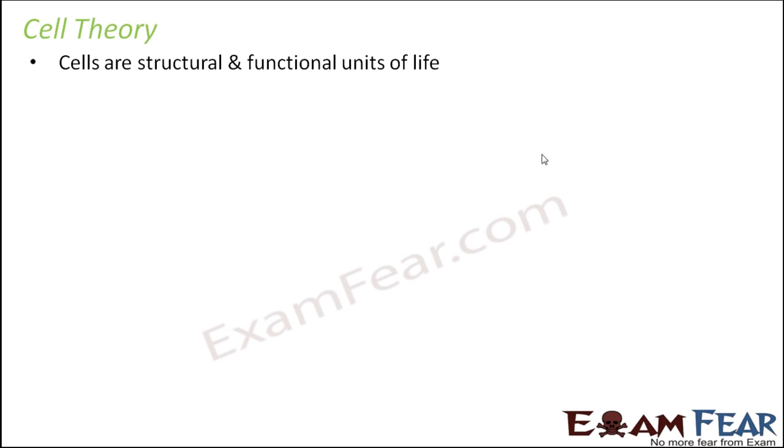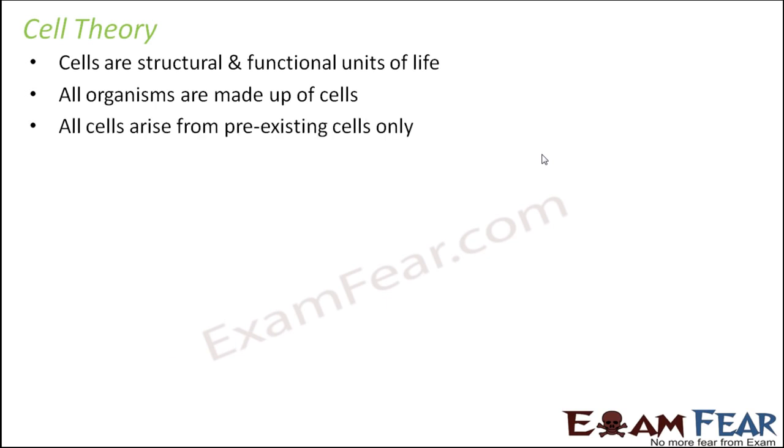So the cell theory primarily says that cells are the structural and functional units of life. So this was the basic statement of cell theory, which was given by Schleiden and Schwann. All organisms are made up of cells. So any type of living organism, starting from a bacteria to a human being, to an elephant, to a plant, to aquatic organisms, all of them are made up of cells.